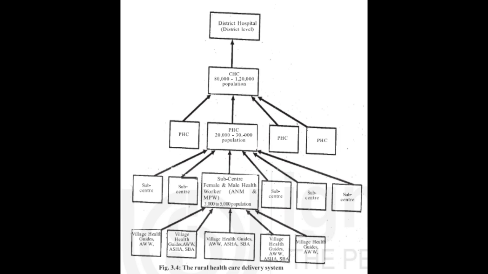In the areas where ICDS program is going on, one Anganwadi worker is also appointed for every 1,000 population. And now there is an ASHA, accredited social health activist, for every village who will work with the Anganwadi worker. The female health worker is called auxiliary nurse midwife, ANM, and the male is multipurpose worker.